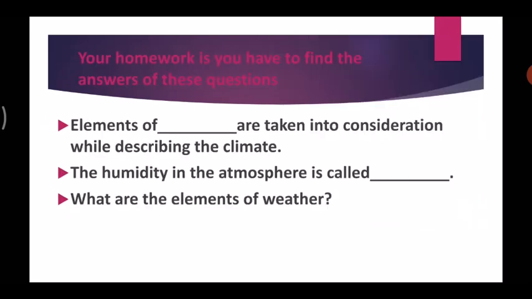Okay, let's move forward. That's your homework. The first question: elements of dash are taken into consideration while describing the climate. The second one: the humidity in the atmosphere is called as dash. And the last one: what are the elements of weather?